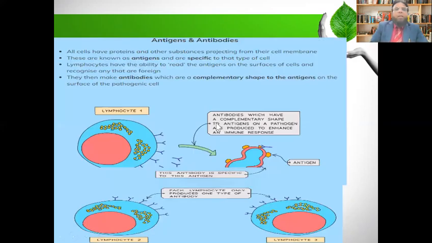Now, how do the antigen and antibody react? You can see here the antigen, which is also a protein secreted from the pathogen. And antibodies are released by lymphocytic cells which are found in the blood.